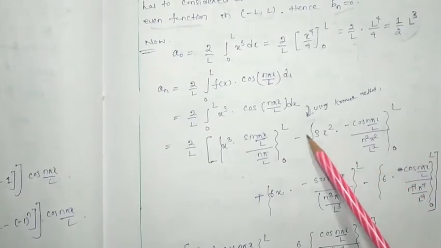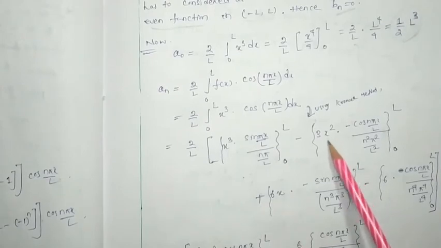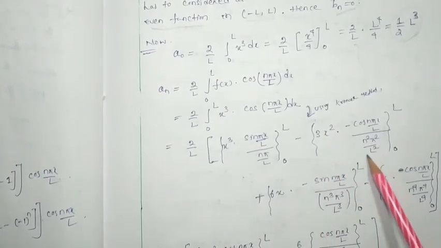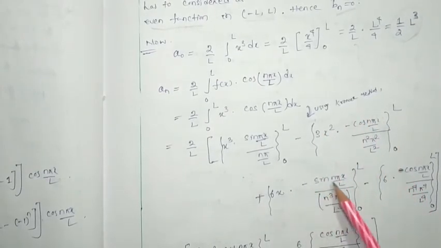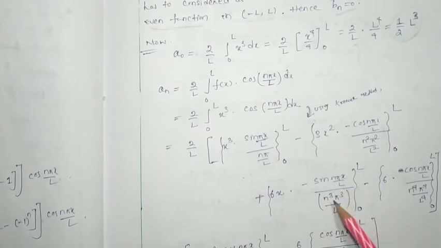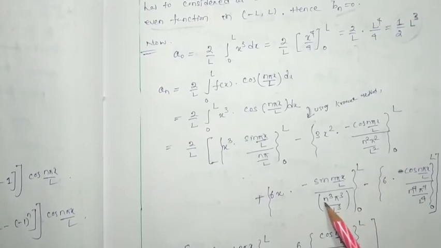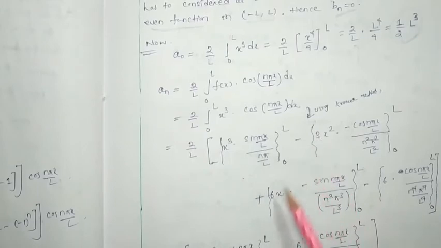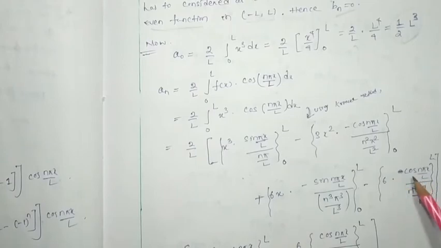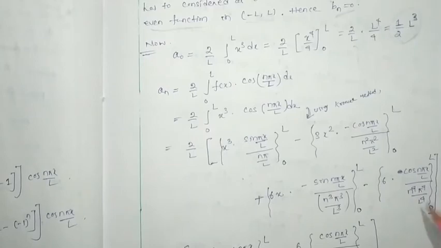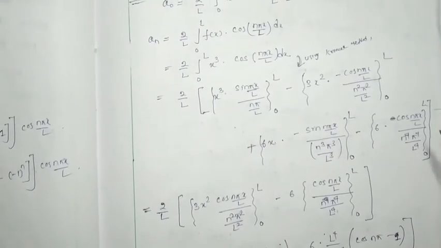Then the derivative of this one, plus, will be 6x, and the integration of this one will be minus sin(n pi x by L) by n pi by L, already n cubed pi cubed by L cubed there. Then minus, plus, minus like this. Minus the derivative of this one will be 6, into cos(n pi x by L) by n to the power 4 pi to the power 4 by L to the power 4, with 0 to L as the limit.